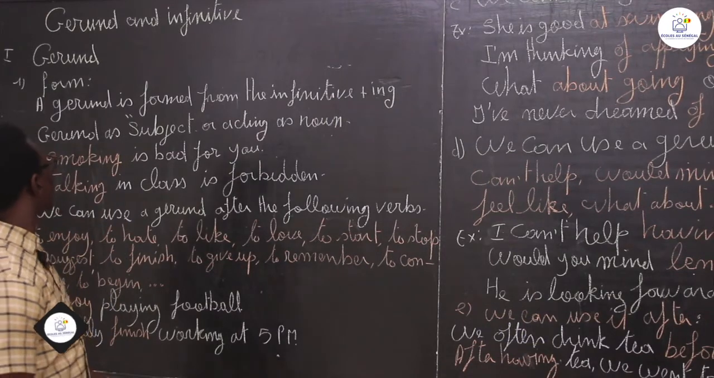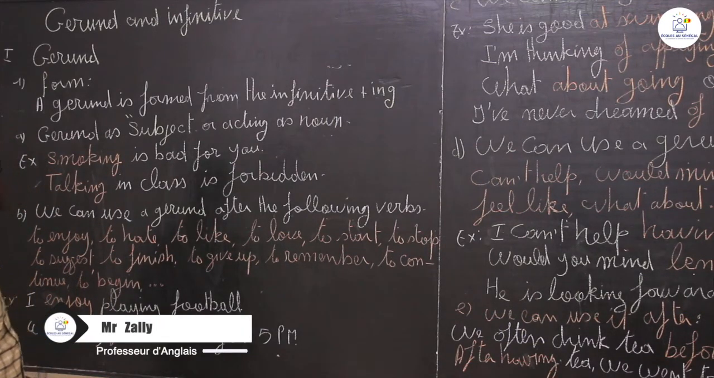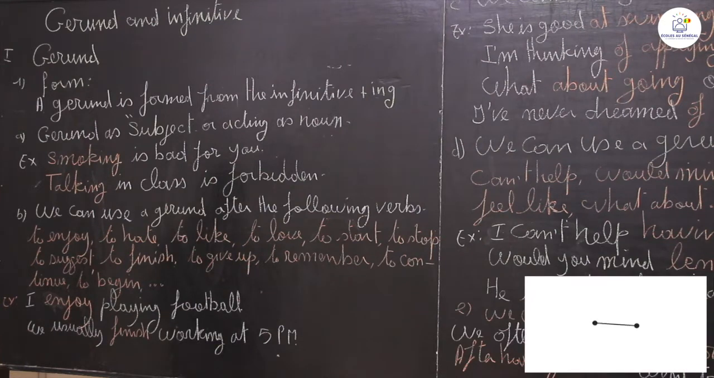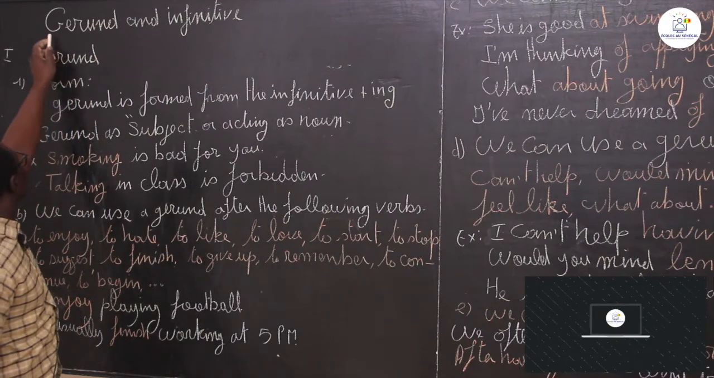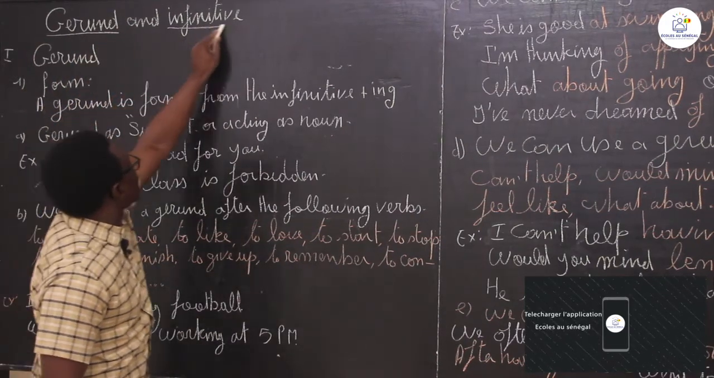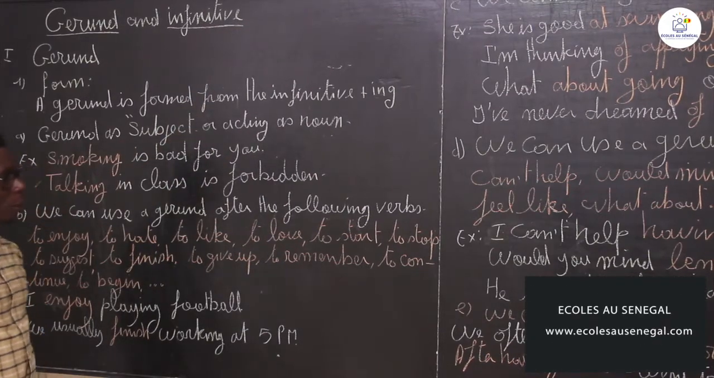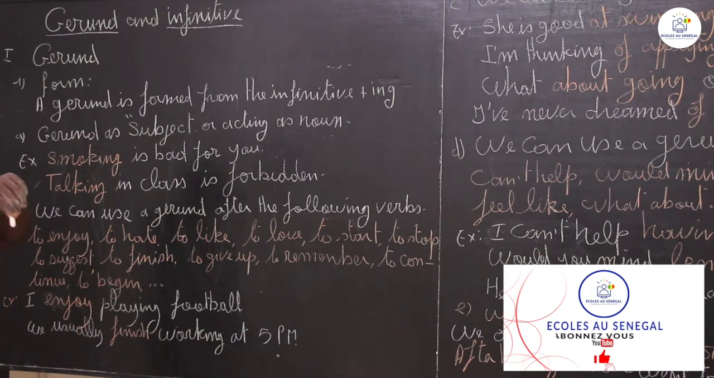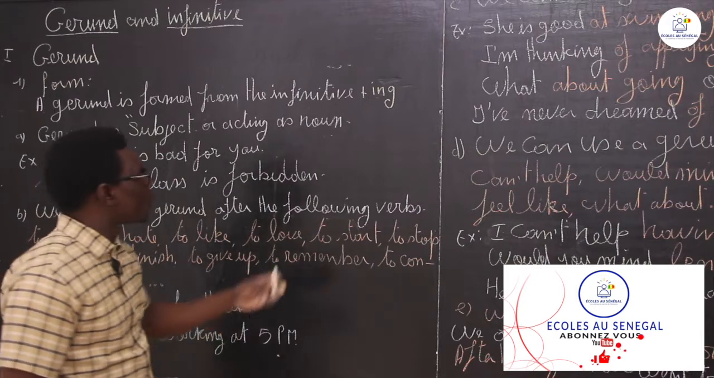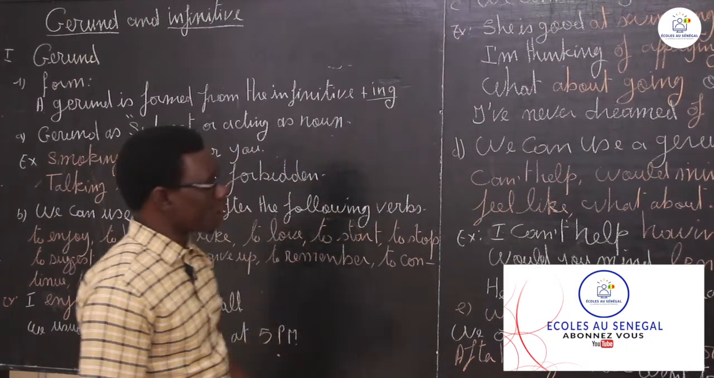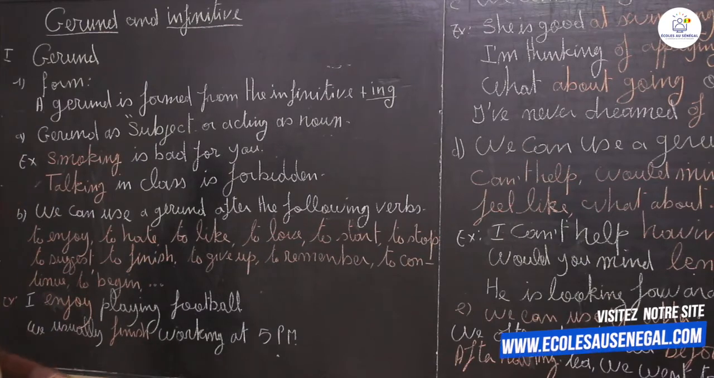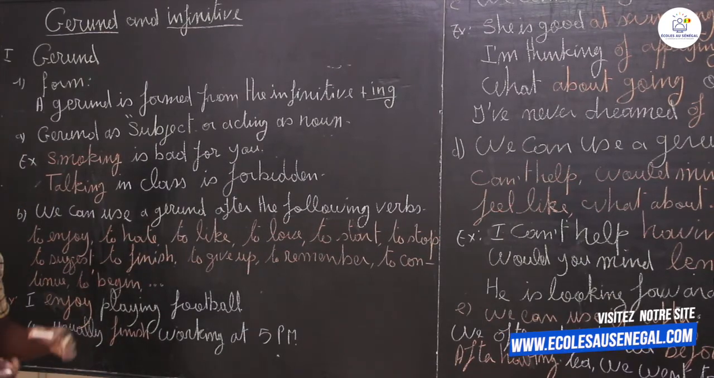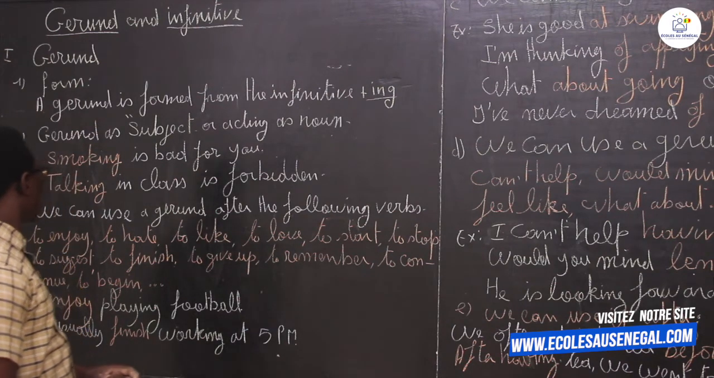So we are going to tackle a new lesson in this sequence. We are going to deal with the use of gerund and infinitive. What is a gerund? A gerund is formed from the infinitive plus ing. So the verb is the infinitive plus the ing form. This is what we call a gerund.